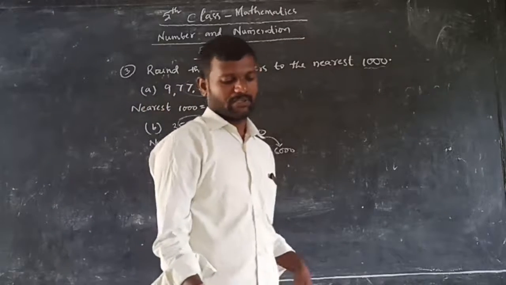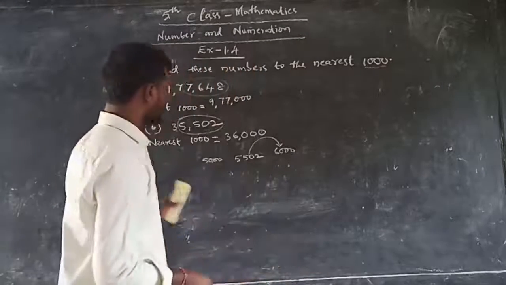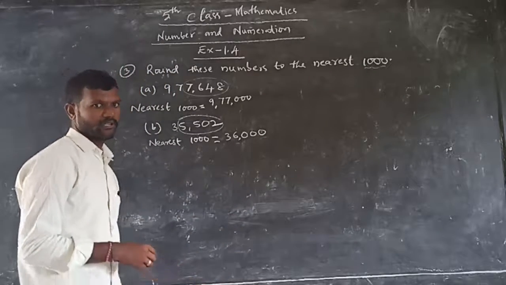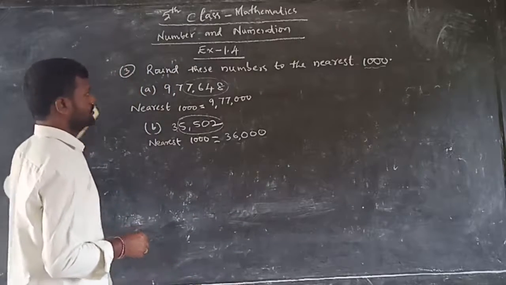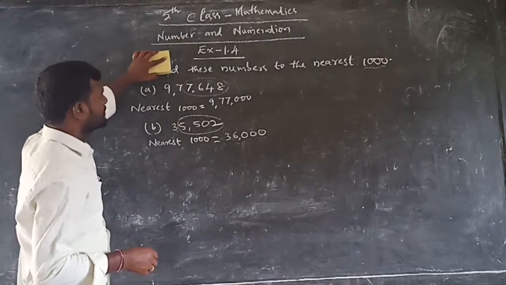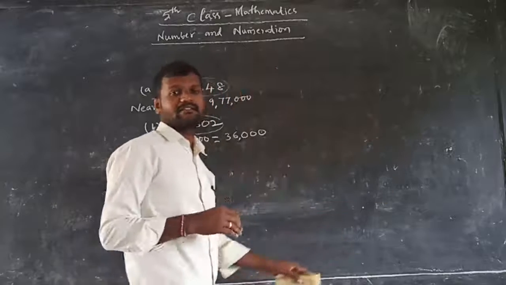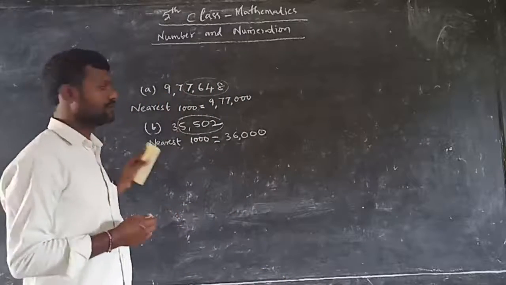Okay. Complete that third bit in exercise 1.4, rounding of numbers to the nearest thousands. So in this exercise we have discussed rounding numbers to the nearest tens, nearest hundreds and nearest thousands.